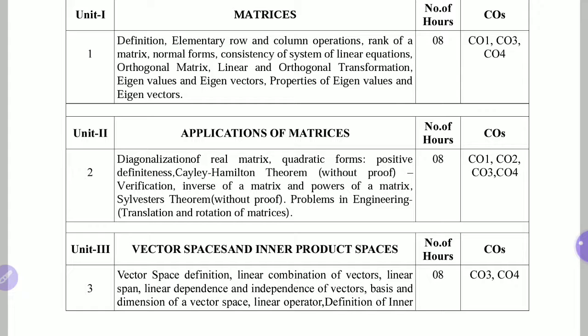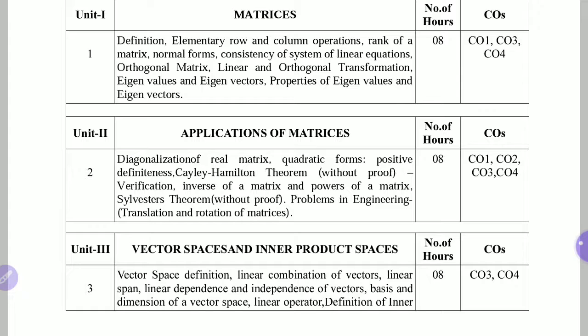Sylvester's theorem is there, along with a few problems in engineering. That means some application part of unit number 1. The topics discussed in unit number 1 we are going to have in unit number 2. And in unit number 3, we are going to study vector spaces and inner product spaces. This unit also requires 8 hours, and it satisfies outcome number 3 and 4, CO3 and CO4, meaning course outcome 3